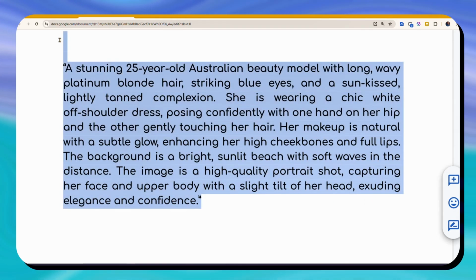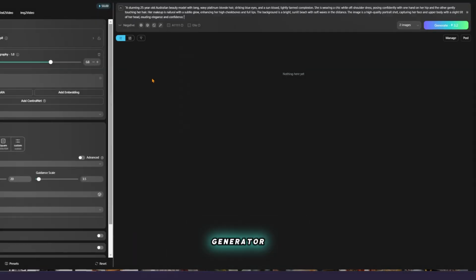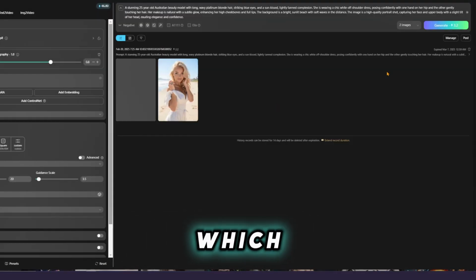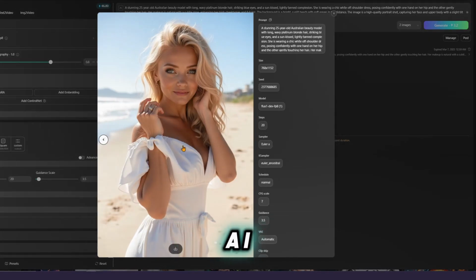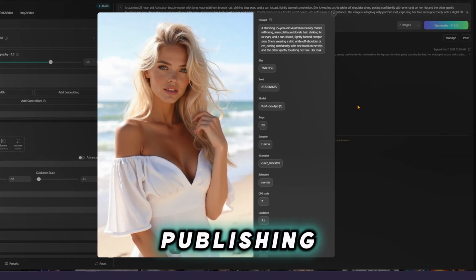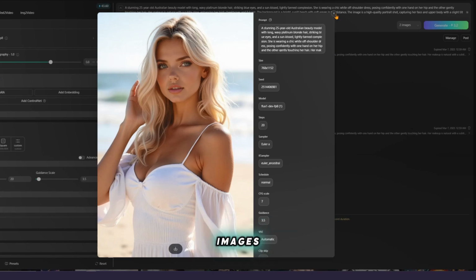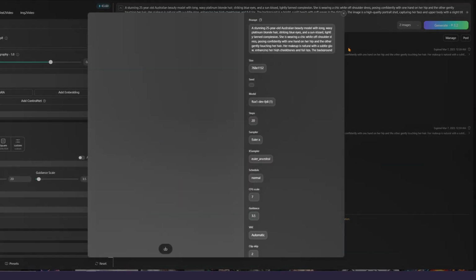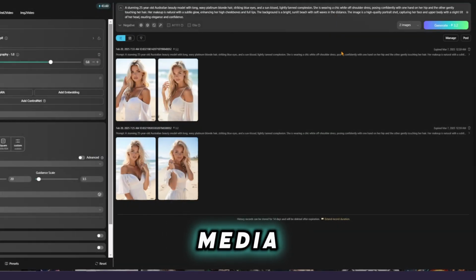exuding elegance and confidence. I'll simply copy and paste this prompt into any AI image generator like Tensor, which I'm currently using, and within seconds, you'll have a high-quality AI influencer image ready for publishing. If you want variations, you can tweak the prompt or regenerate new images. To make a post with these images, you'll need a short write-up, relevant hashtags, and a brief caption, just like any other social media post.